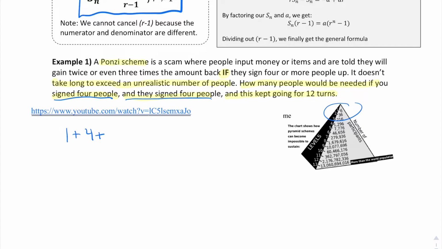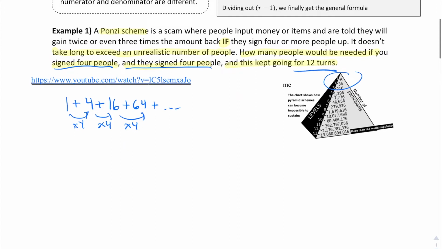So let's say in this example, the one signing up 4 people and then they sign up 4 people. What we have is some sort of exponential function. So we start as 1 person and you get 4 people. So you add 4, they get 4 people. So we add another 16 and then it keeps going, multiplying by 4 each time. So that's what makes it a geometric sequence.